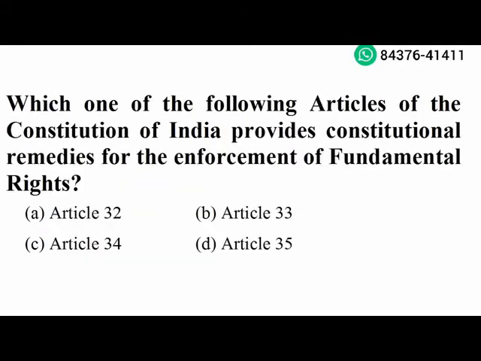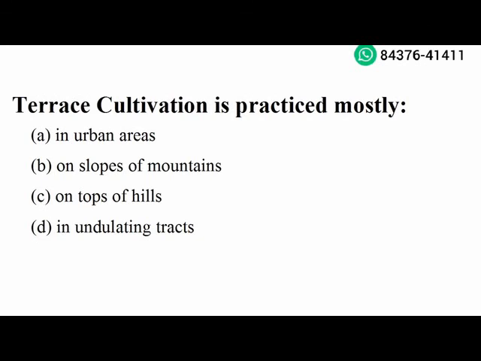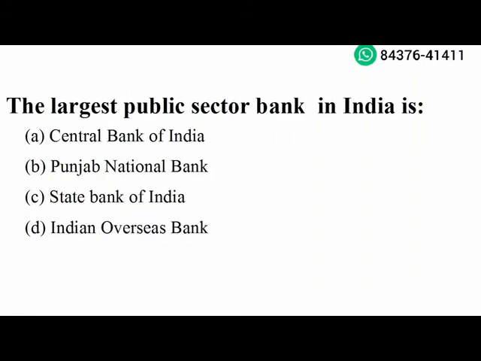Next question. Which one of the following articles of the Constitution of India provides constitutional remedies for the enforcement of fundamental rights? Article 32. Option A is the right answer. Terrace cultivation is practiced mostly on slopes of mountains. Option B is the right answer. Next question. The largest public sector bank in India is State Bank of India. Option C is the right answer.